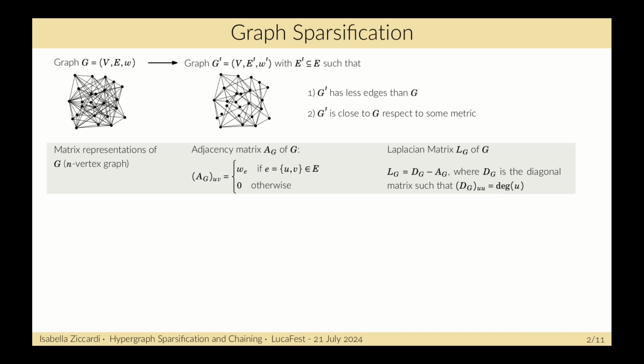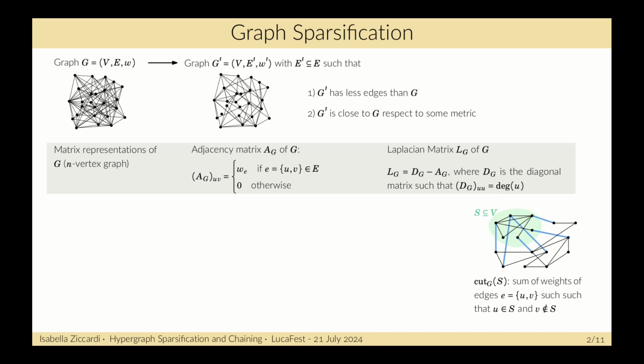We know that any graph G can be represented by its adjacency or Laplacian matrix. The adjacency matrix A of the graph is defined such that the element uv of the matrix is equal to the weight of the edge e if e is present in the graph and 0 otherwise. The Laplacian matrix is the diagonal matrix of the degrees minus the adjacency matrix.